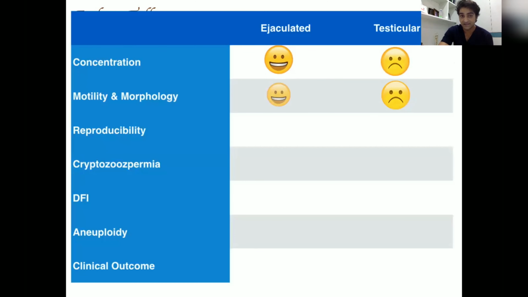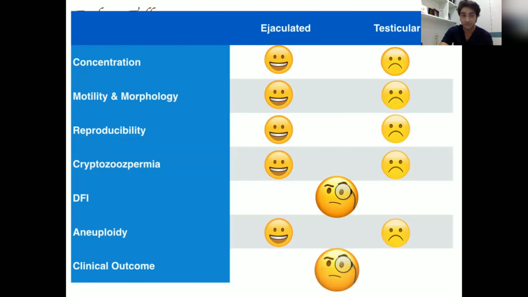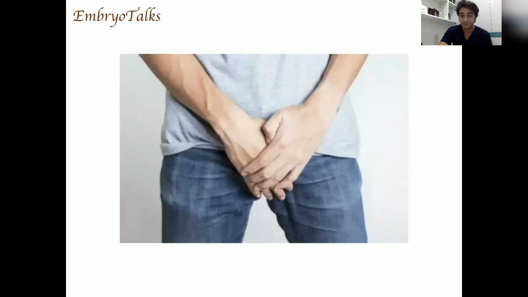So at the end, we can say that when you're using the ejaculated sperm, there is better concentration, better motility, better morphology. It is easy to repeat. And in cryptozoospermia, definitely it is better to use the ejaculated sperm. DFI, we still don't know, but we can use a technique which lets you select the sperm with lower DNA fragmentation. Aneuploidy rate is high in testicular sperm. For clinical outcome, we have to compare the technique where we can select a better sperm with the testicular sperm.